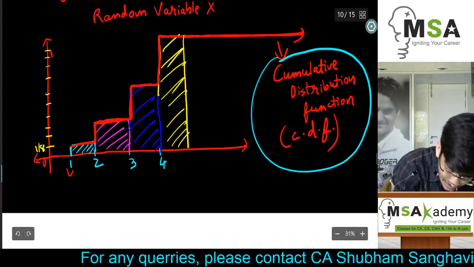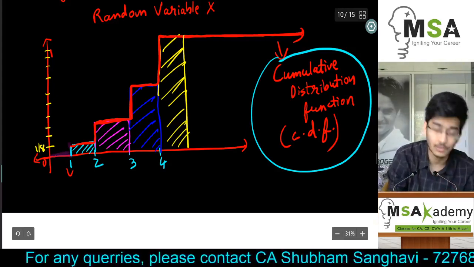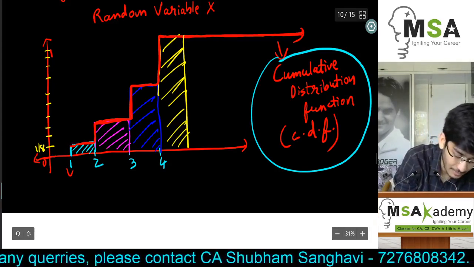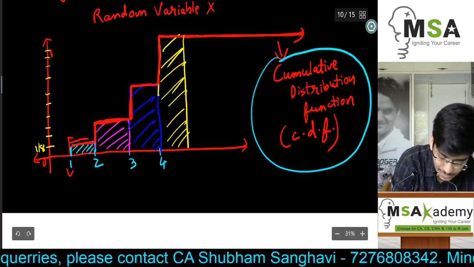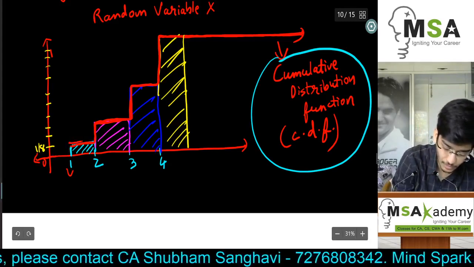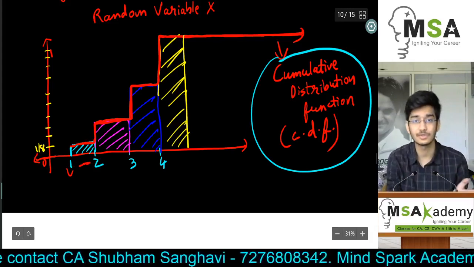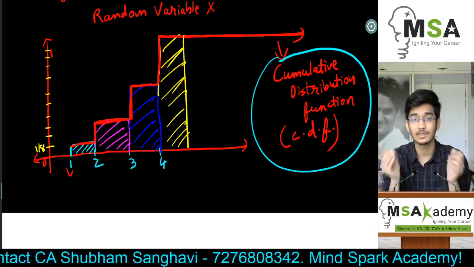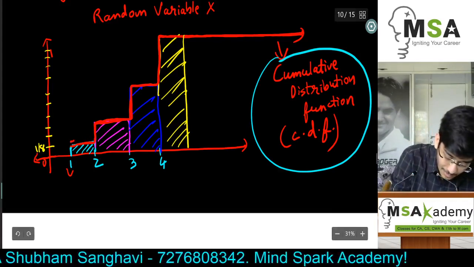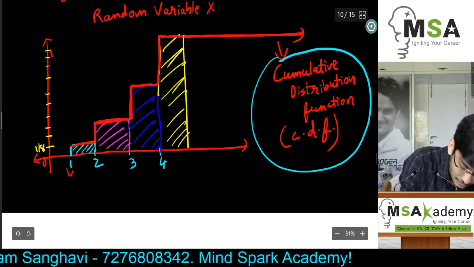For example, from 0 to 1 there will be no increment. It will remain 0. At 1, suddenly the probability will be equal to 1 by 8. Similarly, this cumulative probability will remain 1 by 8 till we reach the point of 2, because it is again a discrete function. So between 1 and 2 there are no values. Basically, we assume that there are no values. Actually there are infinite values, but we always consider their probability to be 0. So the next probability increase will occur at 2 and it will suddenly rise to 3 by 8.